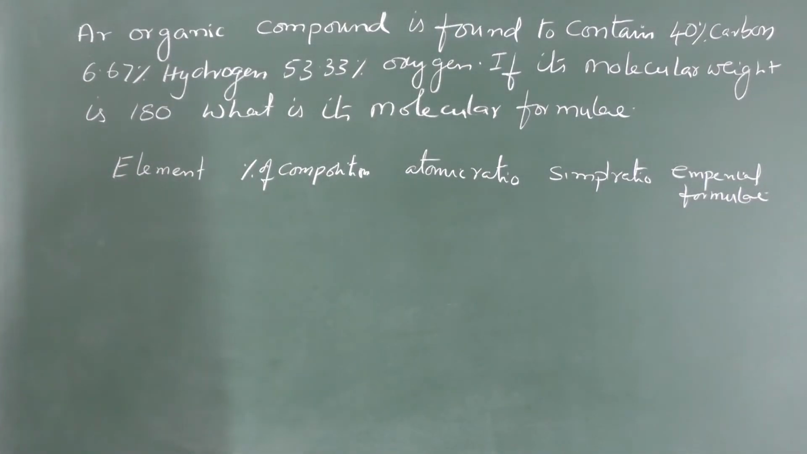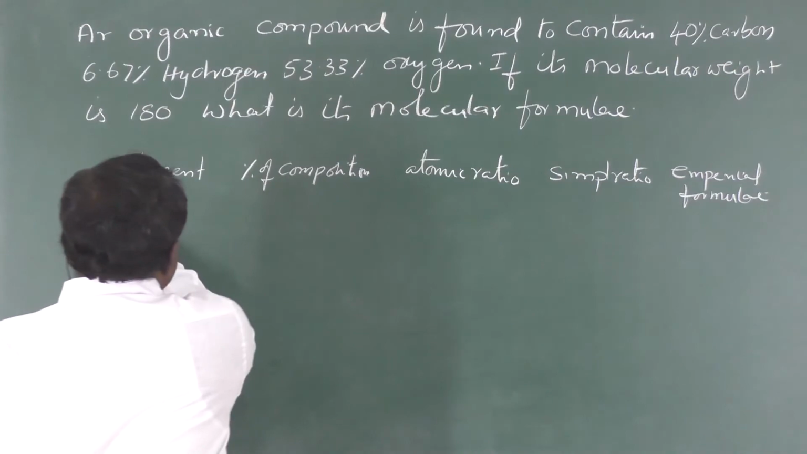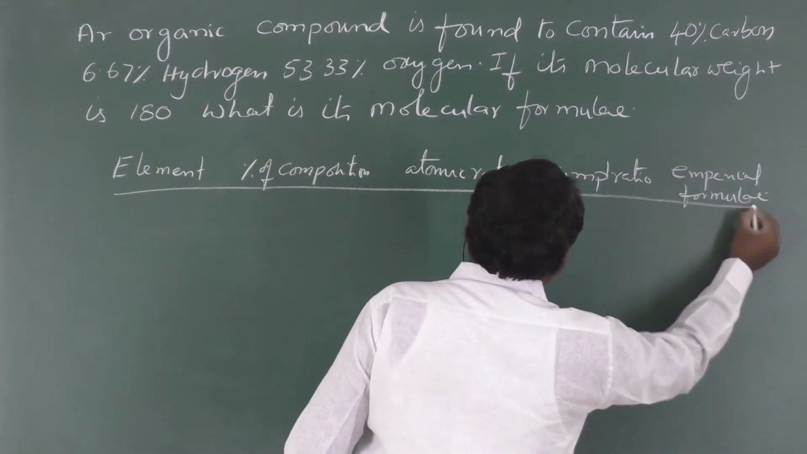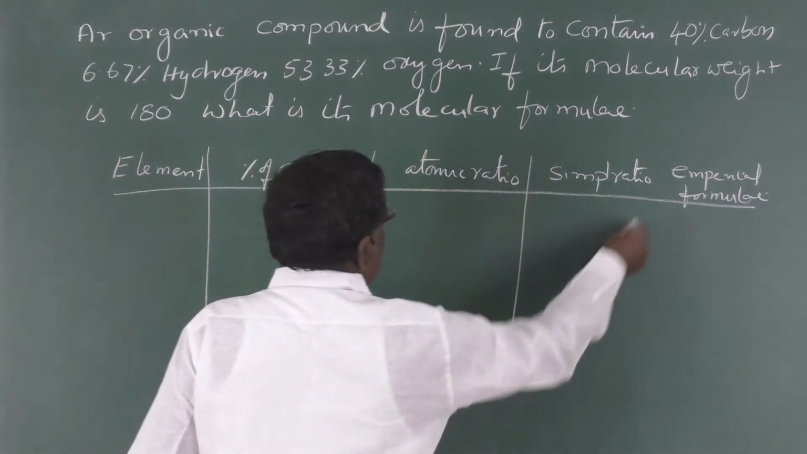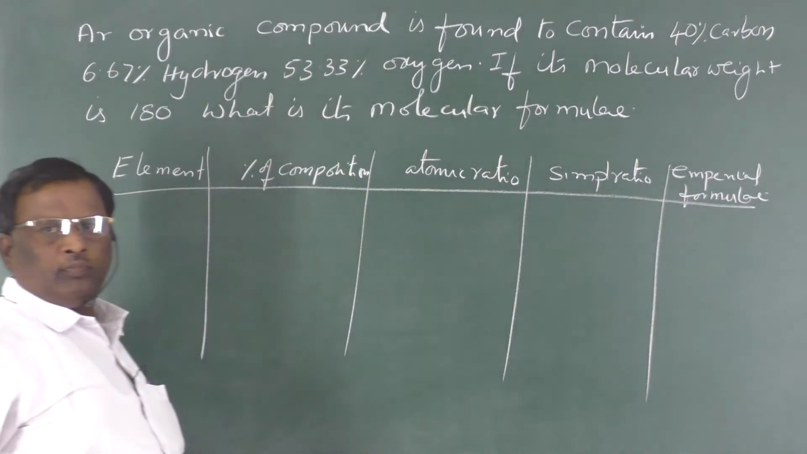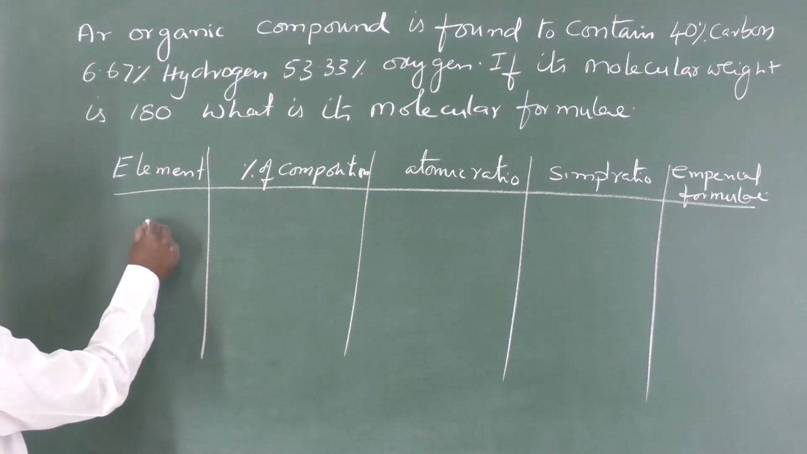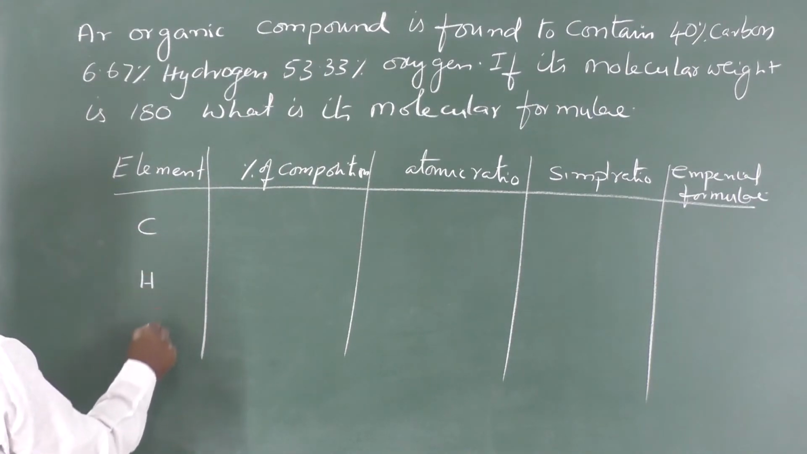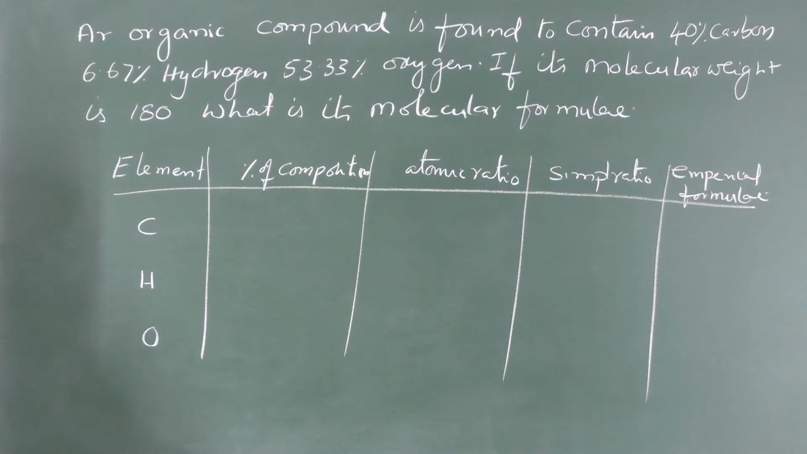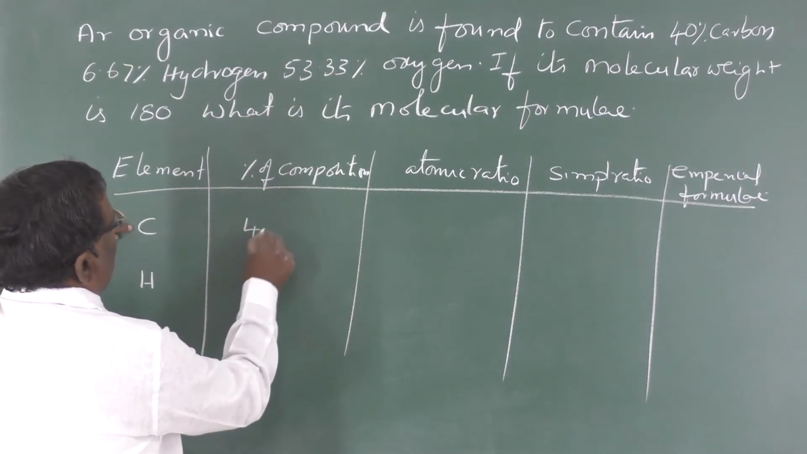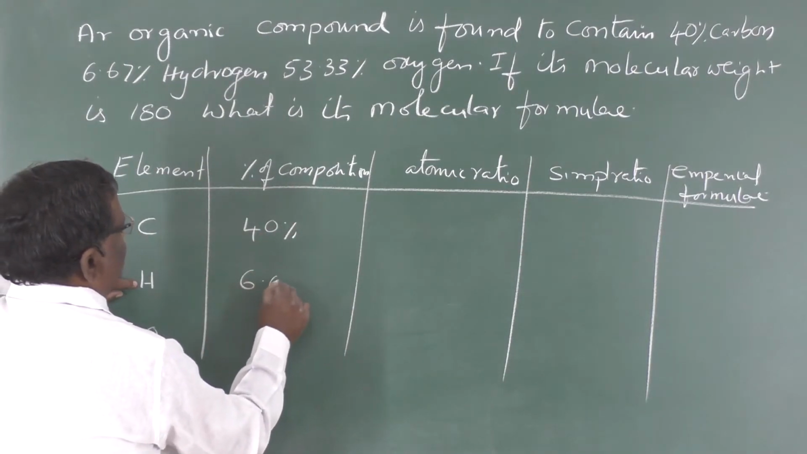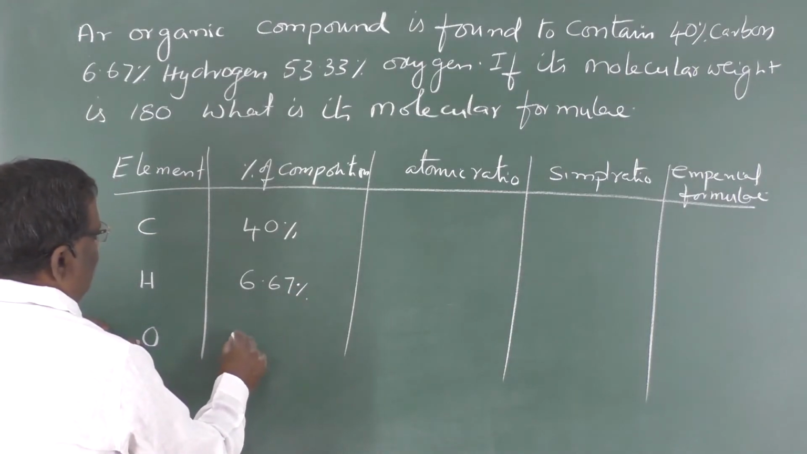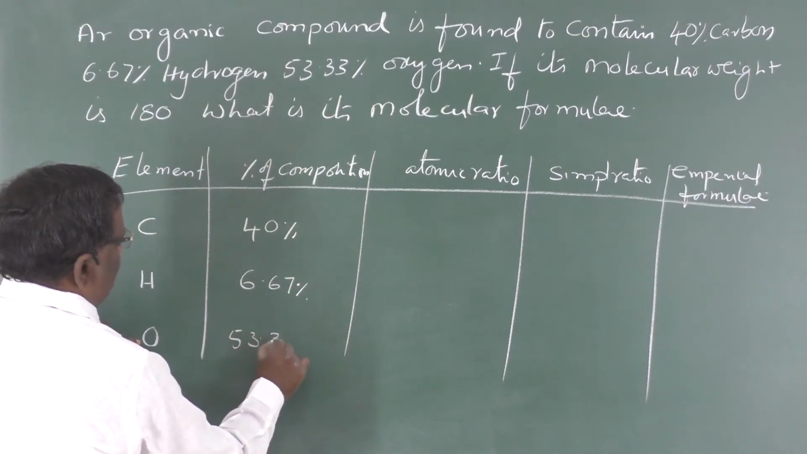So here, this is the procedure. Elements are carbon, hydrogen and oxygen. Percentage of carbon is 40%. Percentage of hydrogen is 6.67%. Percentage of oxygen is 53.33%.